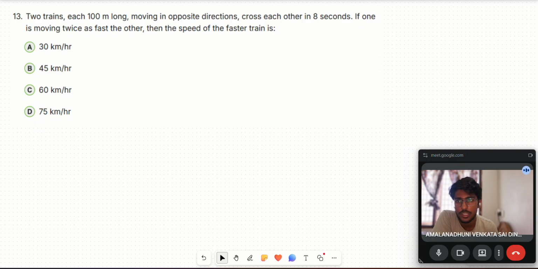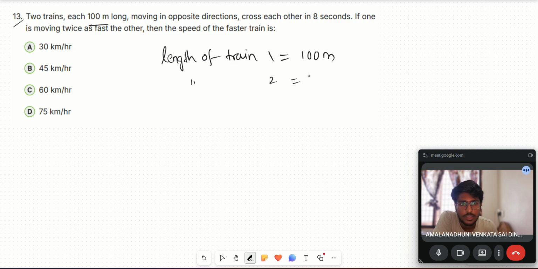Let's move on to the 13th question. Two trains, each 100 meters long. So length of train one is 100 meters and length of train two is 100 meters. Here they cross each other in 8 seconds. So time equals 8 seconds.